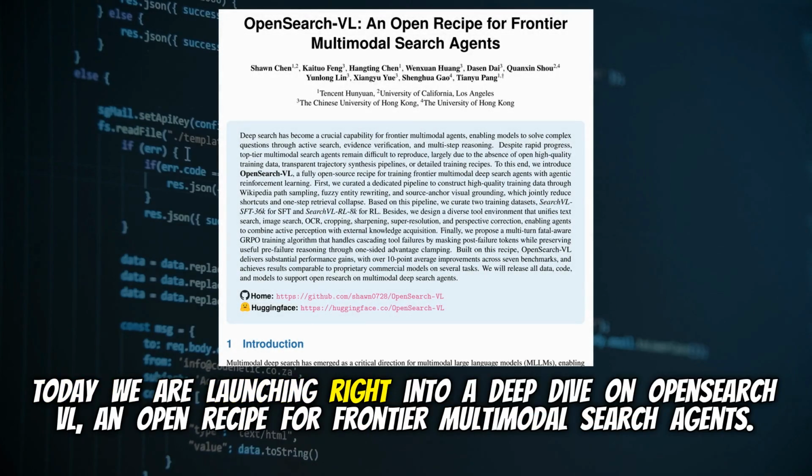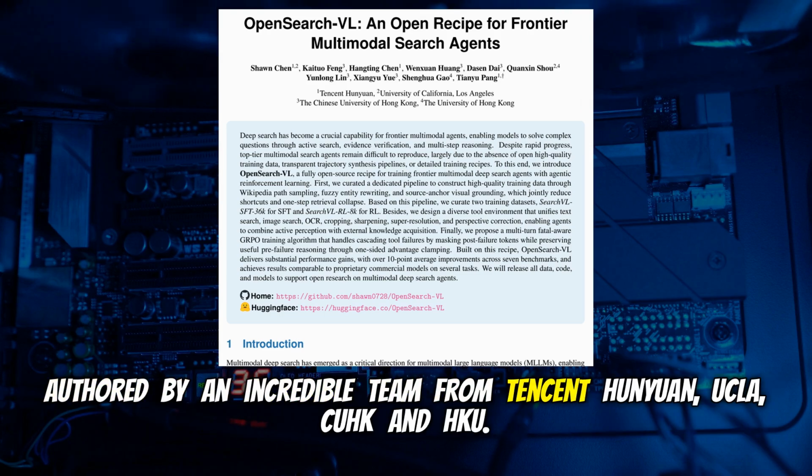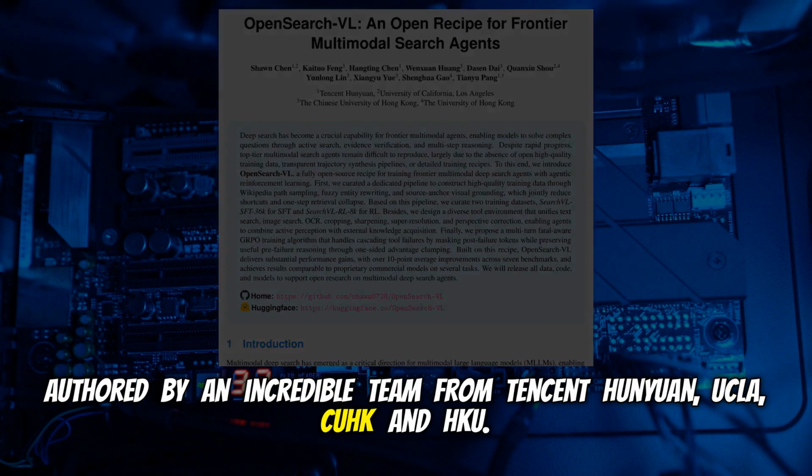Today, we are launching right into a deep dive on OpenSearch-VL, an open recipe for frontier multimodal search agents. Authored by an incredible team from Tencent Hunyuan, UCLA, CUHK, and HKU.